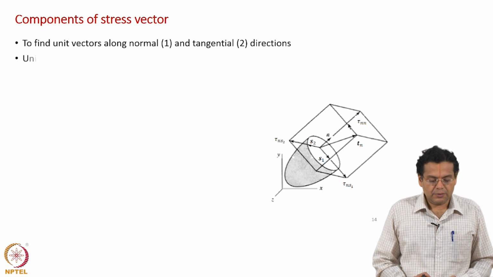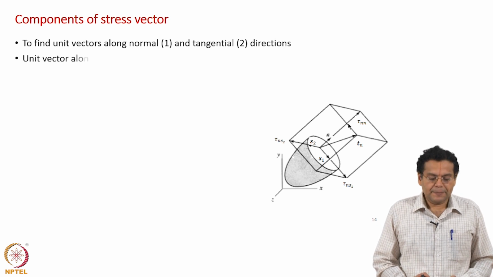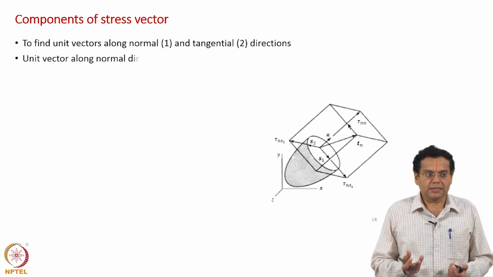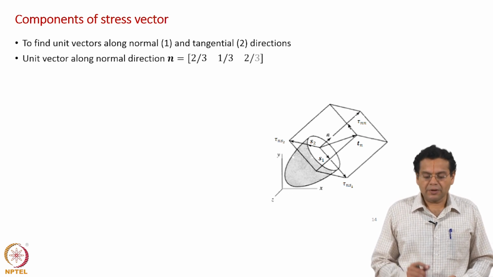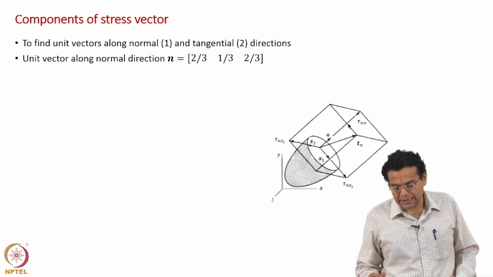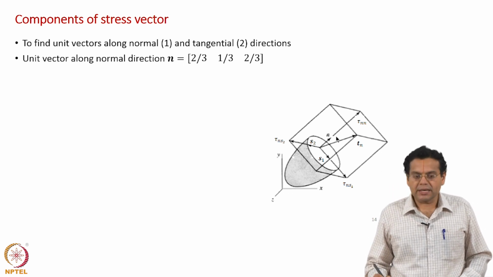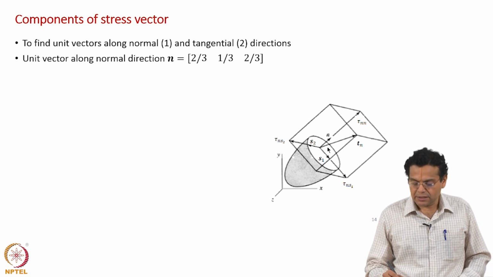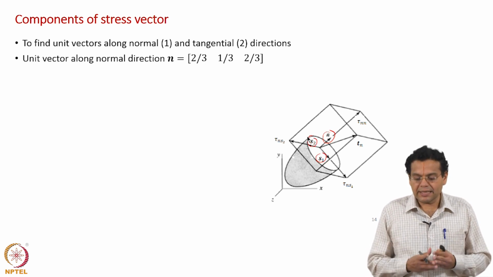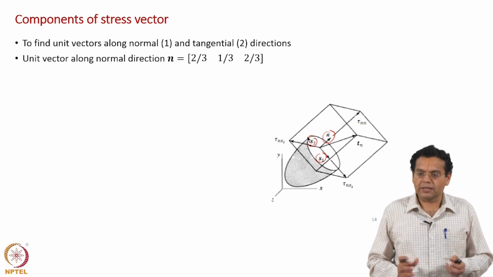Now, the unit vector along the normal is given to us, because that is the plane we are given. So, n is given to us. Now, we have to find out the tangential directions. Recall that when we introduced this coordinate system, we introduced it as an orthogonal coordinate system. n is normal to the plane, and s1, s2 are on the surface of the plane. All these 3 directions form an orthogonal coordinate system.